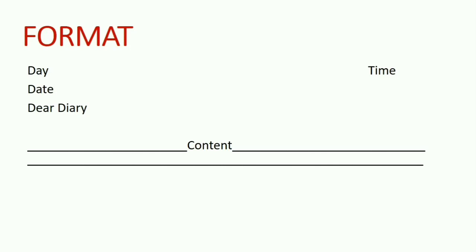After dear diary, leave one line. Here you will write your content, such as, I was very happy today, or, it was a sad day for me. These types of starting lines. And after that, again, you will leave one line and at last you will write your name. So this is the format of diary entry.